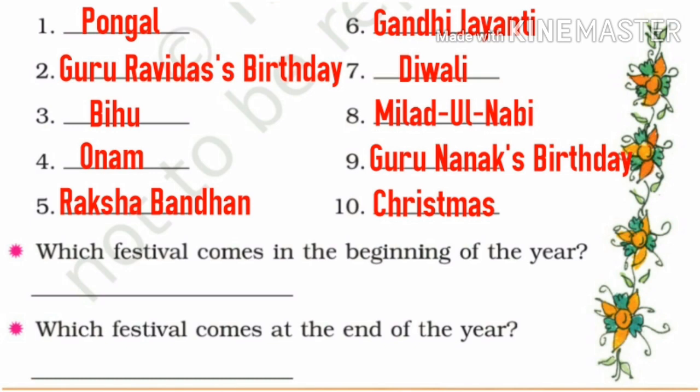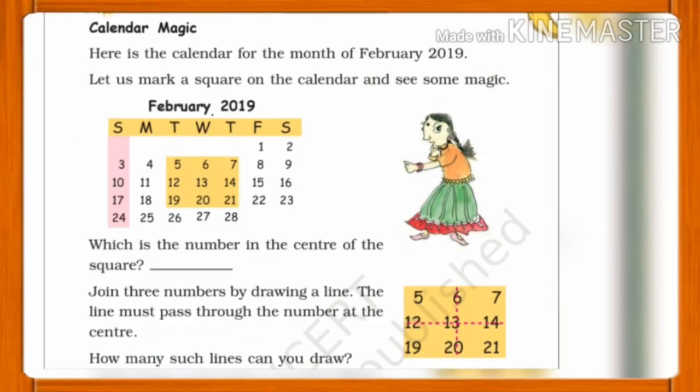Which festival comes in the beginning of the year? Answer will be Pongal. Which festival comes at the end of the year? Answer will be Christmas. Now we are going to see another magic of calendar.